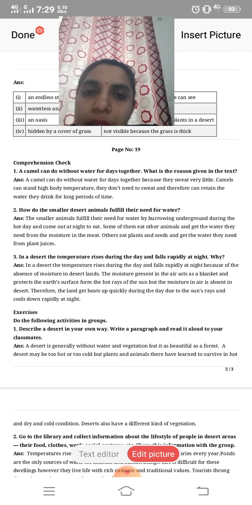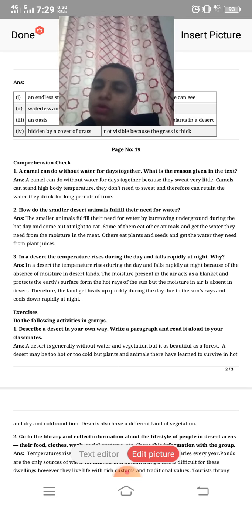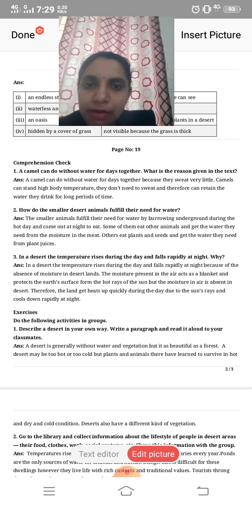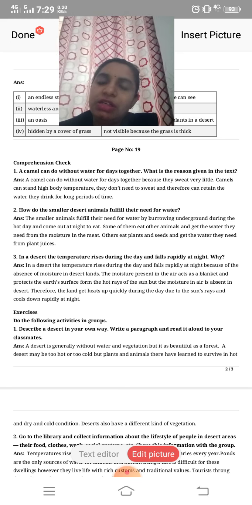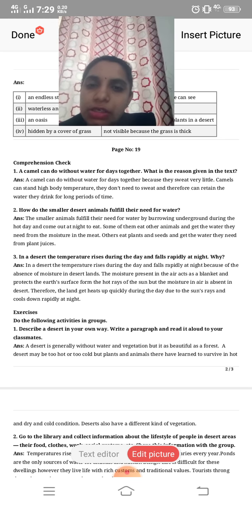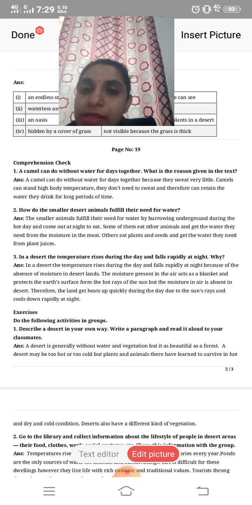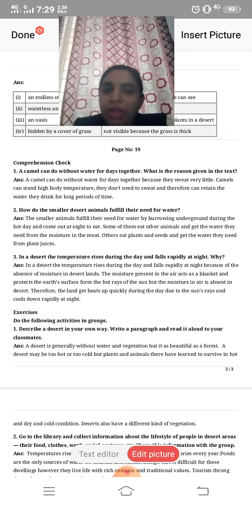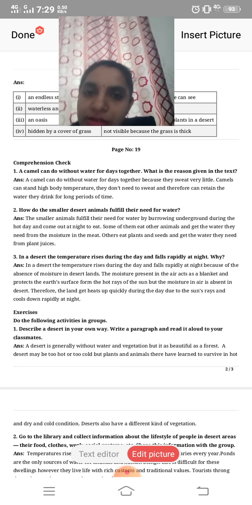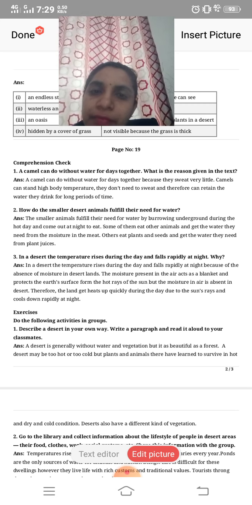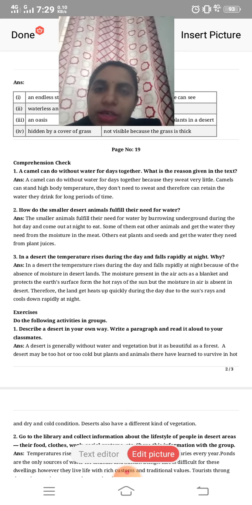How do the smaller animals fulfill their needs? We have seen that a few animals live in burrows during the daytime and come out at night time. A few animals eat the meat of other animals and satisfy their water needs. A few animals eat plants and satisfy their water needs. Then, in a desert, the temperature rises during the day and falls rapidly at night. This is the important point which I explained at the end of part 2, the moisture blanket. Because of the absence of moisture in the desert, the area heats up very quickly in the daytime, and at night time it gets very cool.